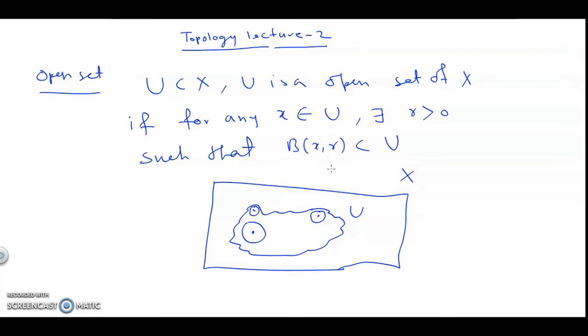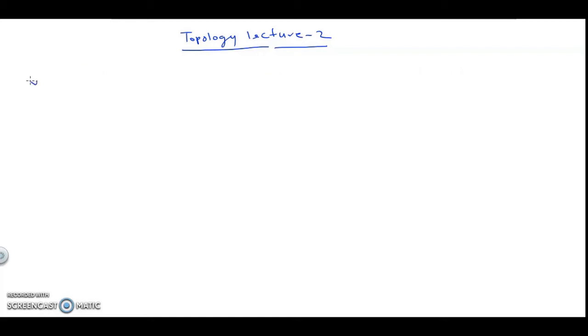All those sets U, in any shape, will be known as an open set if for any x belongs to U, you can give an open ball inside that U.